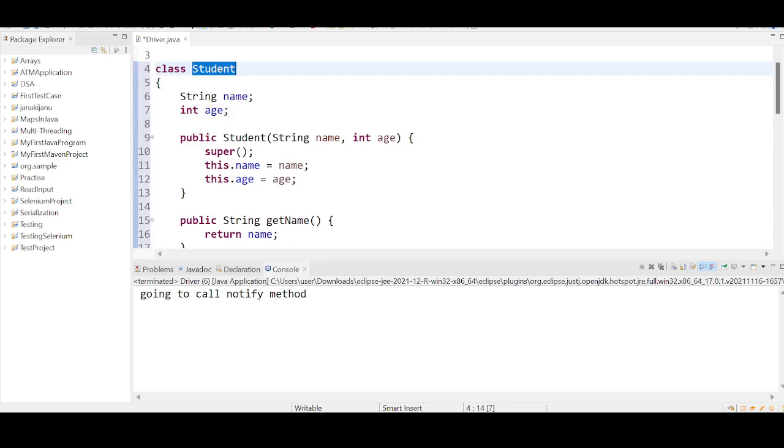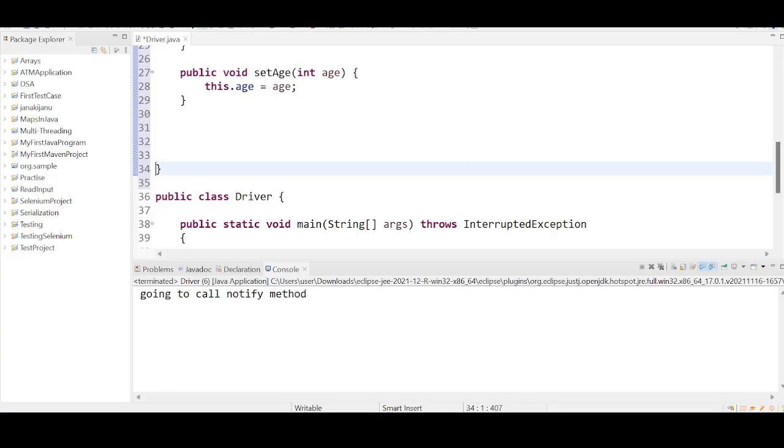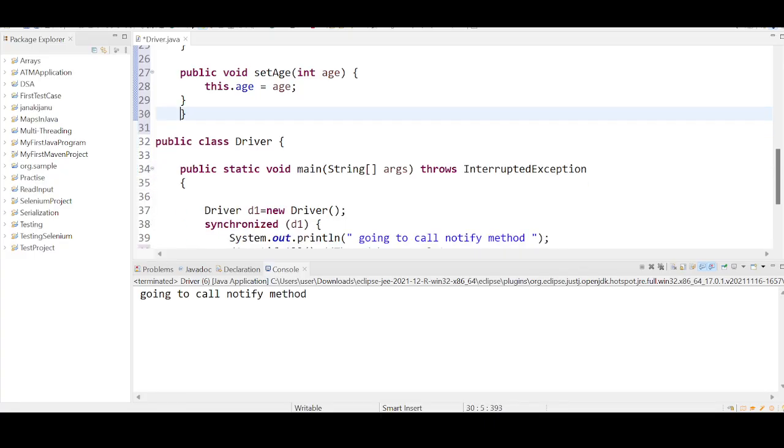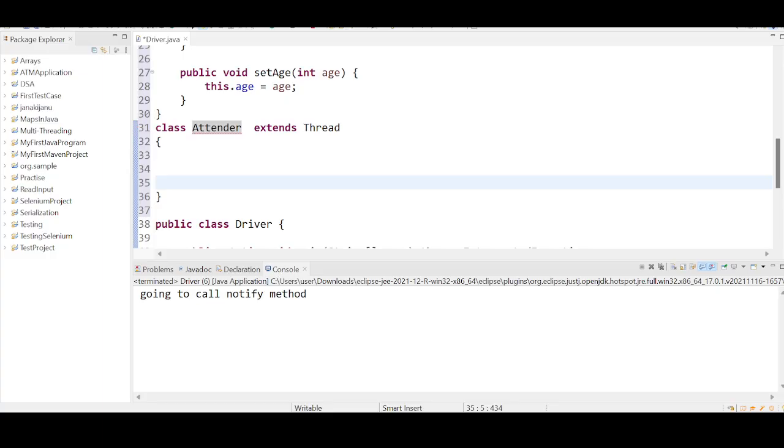The Student class is going to be the common object. Let us try to understand that a student is getting an admission in the college. Let us say there is an Attender class. The Attender class extends the Thread class. Inside this Attender class you are going to keep the common object.